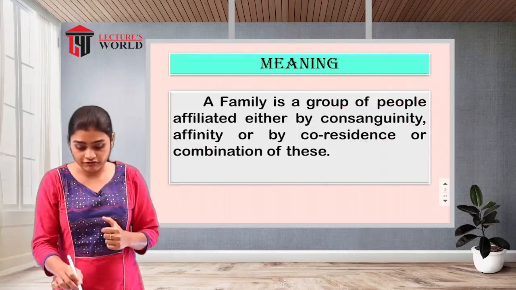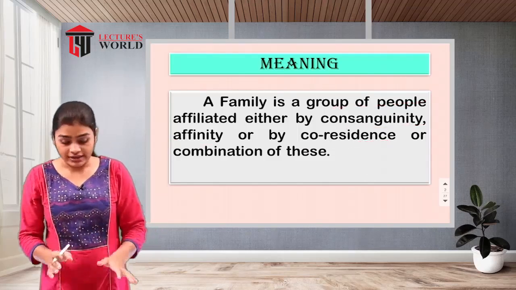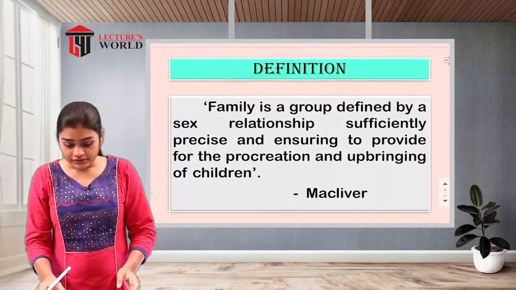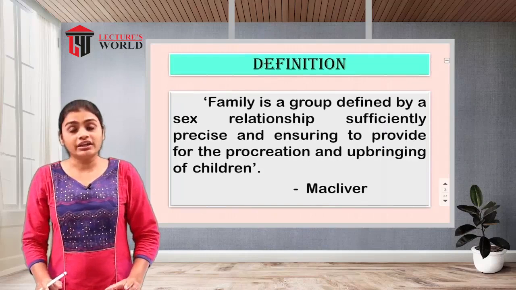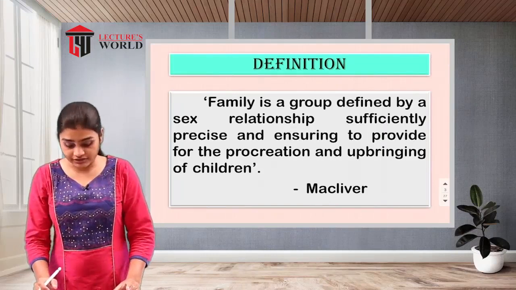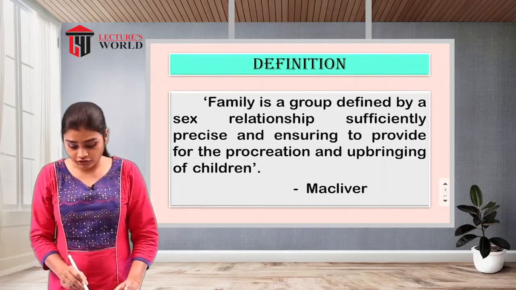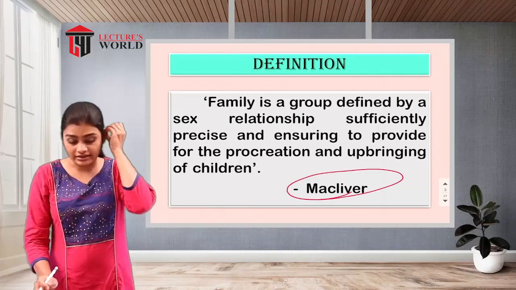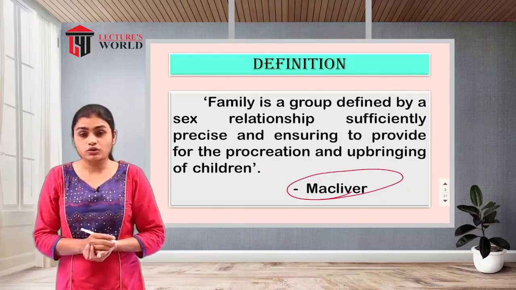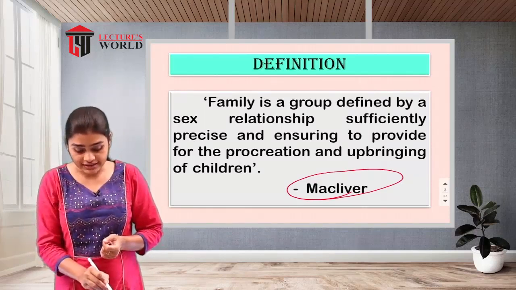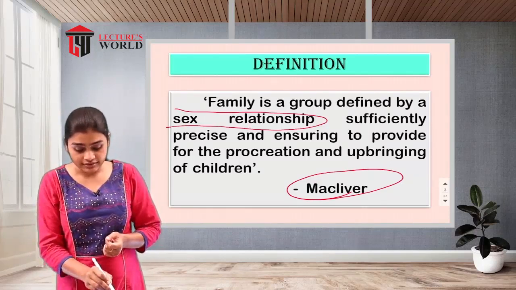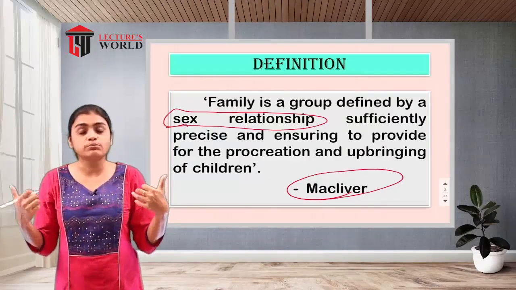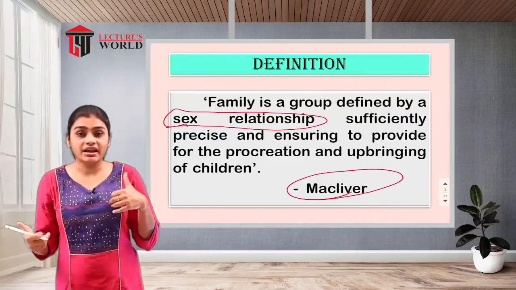After the meaning of family, next is the definition of family. Here we have taken three definitions of family given by different sociologists. The first definition is given by MacIver, and according to MacIver, family is a group defined by a sex relationship. That means a sexual or intimate relationship is there between both partners, the male and female.